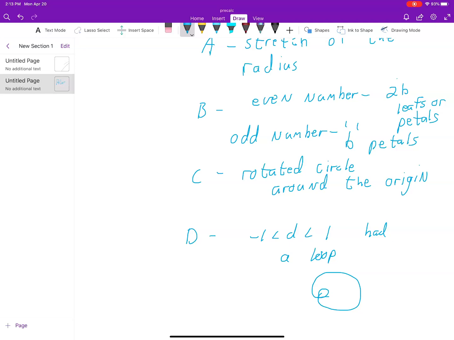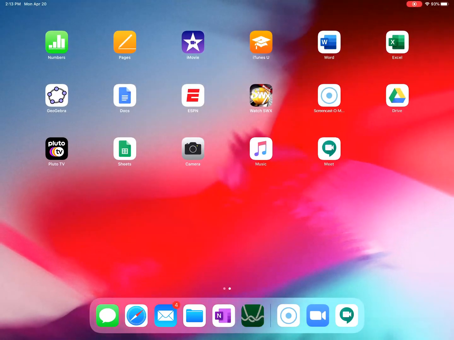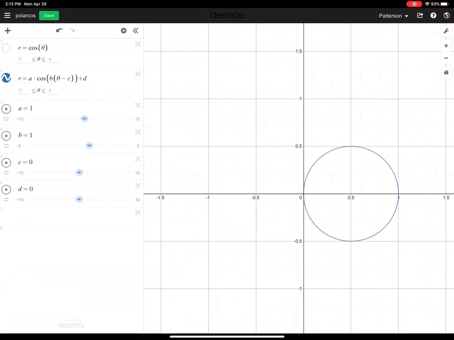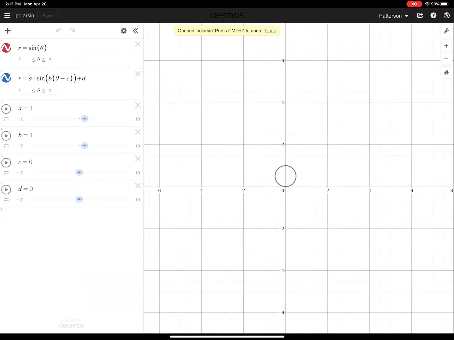So the question was, does it do the same thing for sine? All right, so let's go ahead and try that out. So I'm going to go back into this, right? And I have one for sine also. And here that is. Now, first of all, we notice that the circle is facing upward rather than sideways.